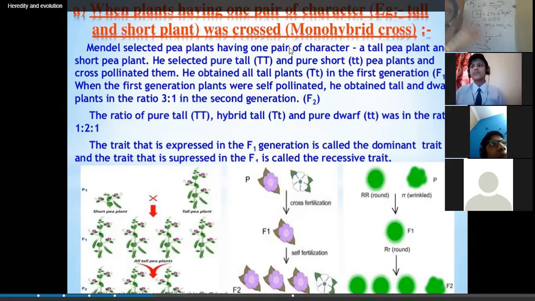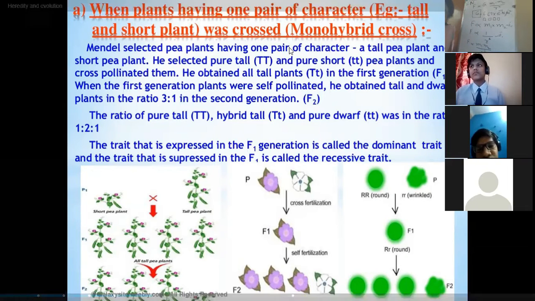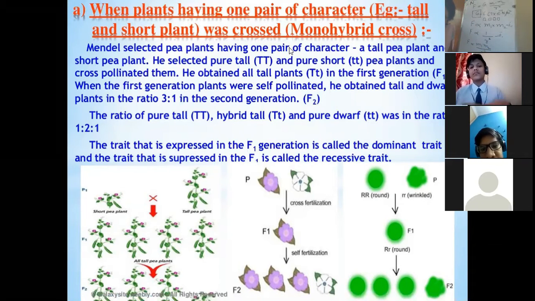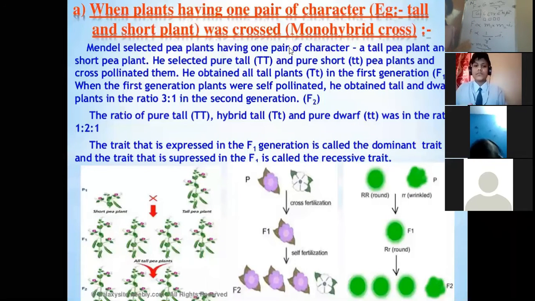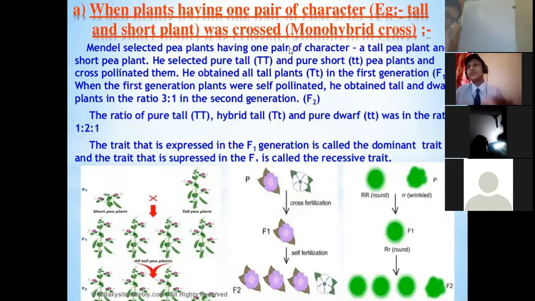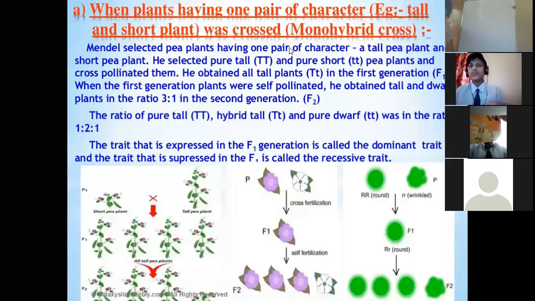Okay, so the first law, the law of segregation, we are going to understand today: how he concluded this law of segregation, how he reached it. For that, let me tell you, he studied the monohybrid cross. Before I discuss the monohybrid cross, what is the technique of cross hybridization? First of all, let me discuss the technique of cross hybridization.